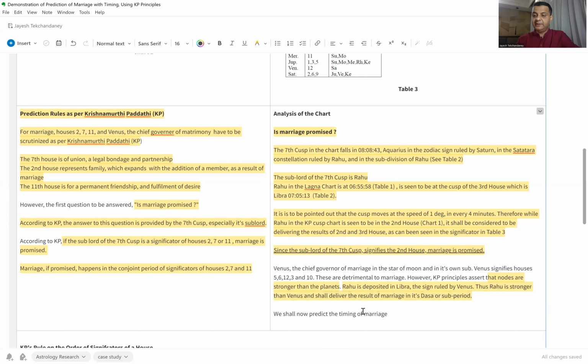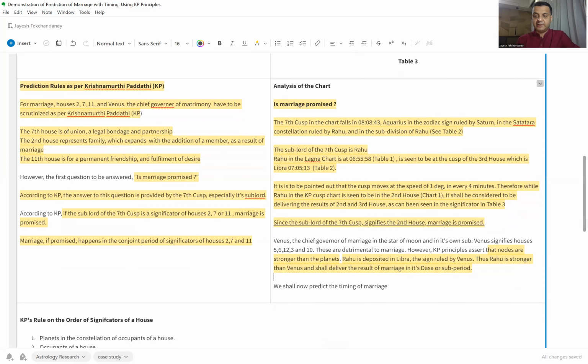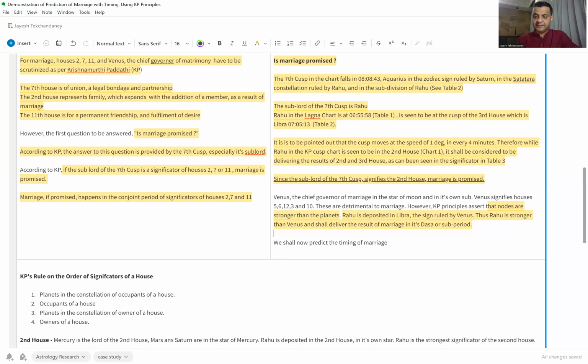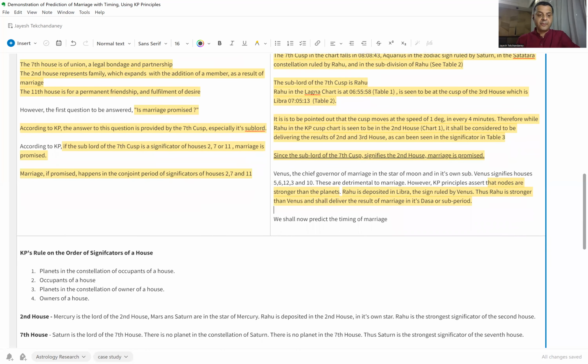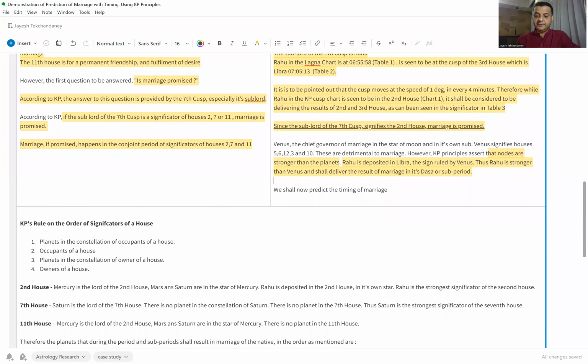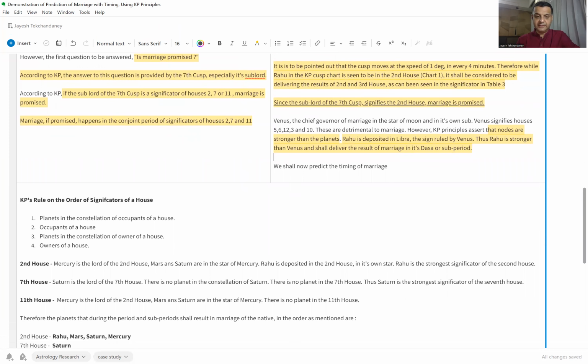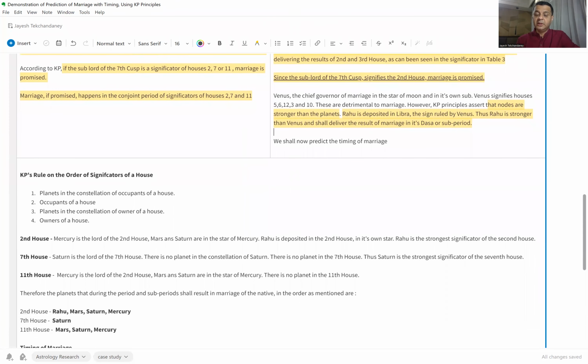Now we shall predict the timing of marriage. By timing of marriage, we mean the Dasha, the Bhukti, and the Antara. Well, this is a chart wherein the native is born in 1976. So at this point of time, certainly the native is married. So we will look at how we went about making this prediction, or explanation, validating the KP principles.